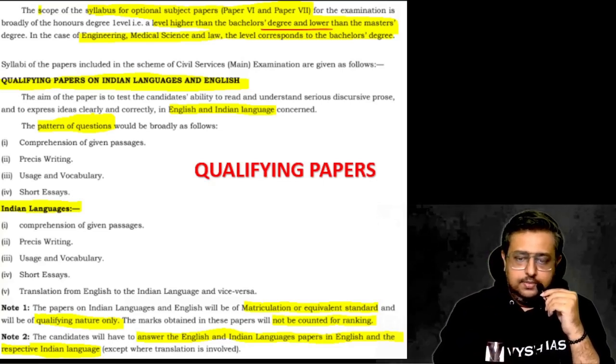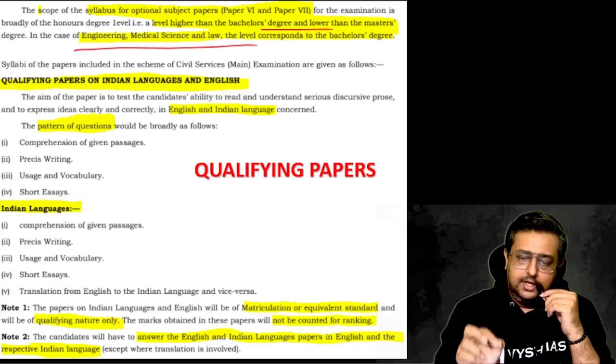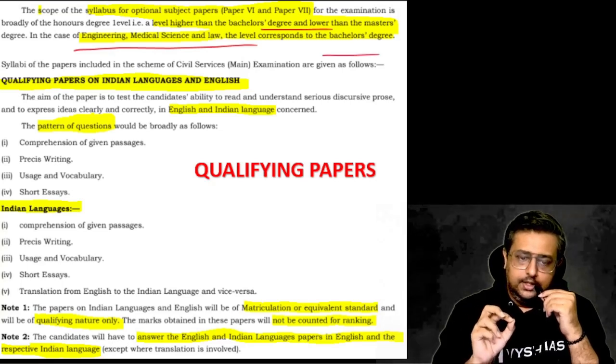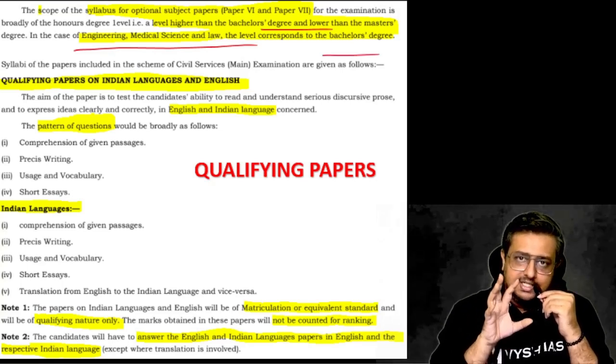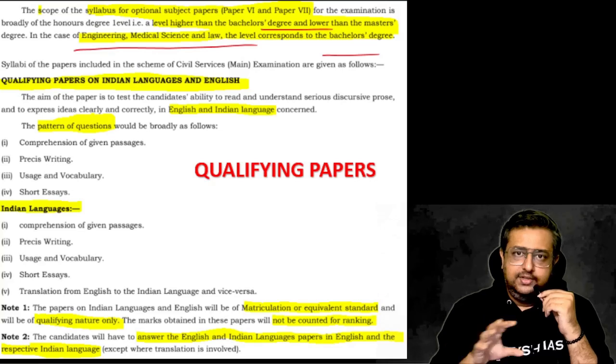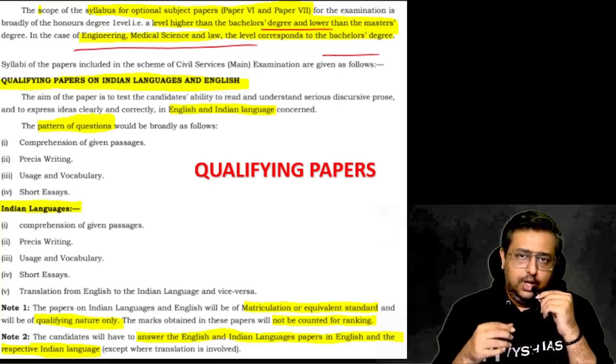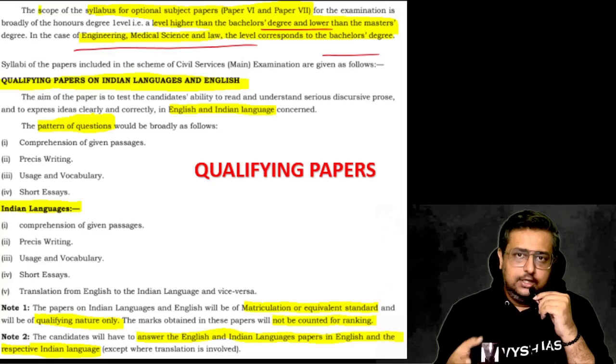The other papers, like special papers, like engineering, medical, law and all, they say it should be bachelor's level. So certain standards are set by UPSC itself. But without knowing all this, you are studying all the papers the same way, doing all the writing the same way, bringing in philosophy, style, decoration, and that is why you are writing year on year and still not able to clear. Your content may be good, but you have presented it in the wrong way.